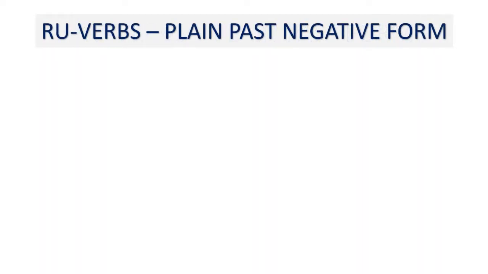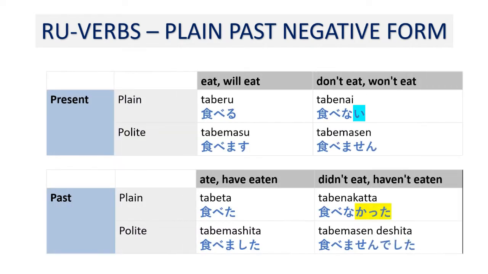Now for the plain past negative form. Here we have tabenai, which is the plain present form. Tabenai. So do not eat, won't eat. Now to convert this into the past plain negative form, we're just going to drop the hiragana i and change it to katta. So it becomes tabenakatta. From tabenai becomes tabenakatta.